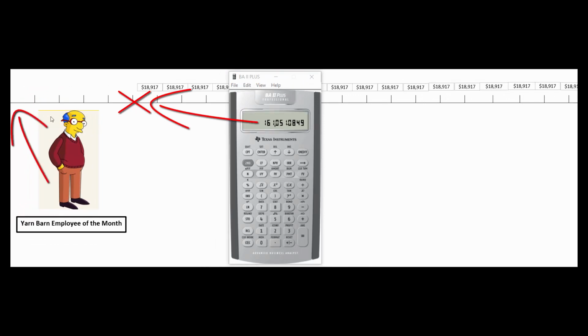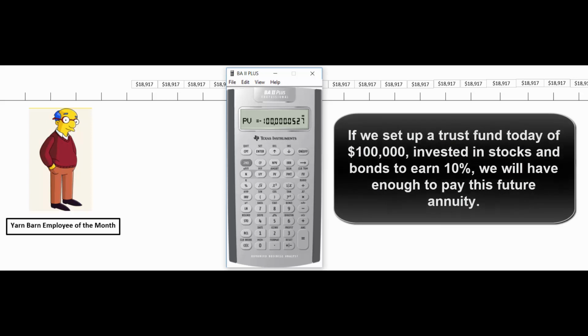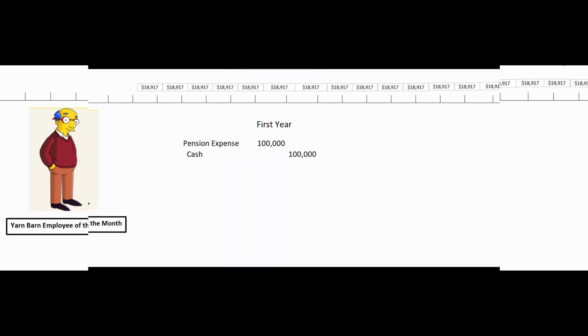We have to find the present value today. So let's set that up to be our future value. Let's say he's 60. This is supposed to kick in when he's 65, so that's 5 years from now. We decided that 10 was the interest rate. Let's clear out the payment, compute PV, and it's $100,000. So if we set $100,000 aside in some plan assets, and they earn 10% per year, when we get to his retirement date, we'll have $161,051.09, which then can pay him that $18,917 for 20 years.